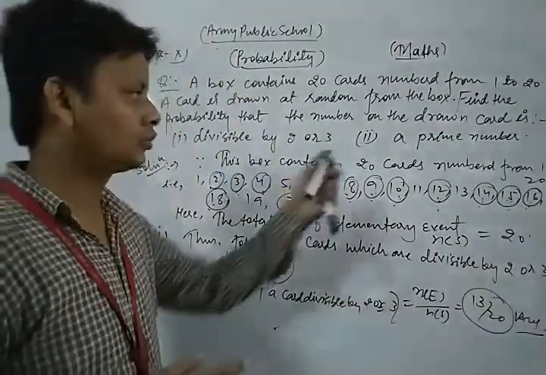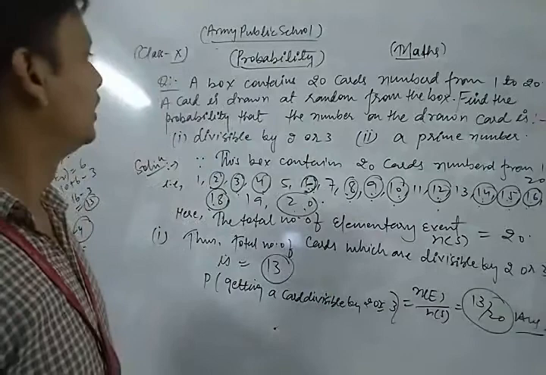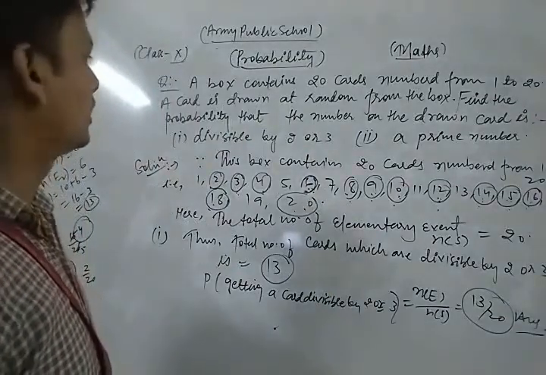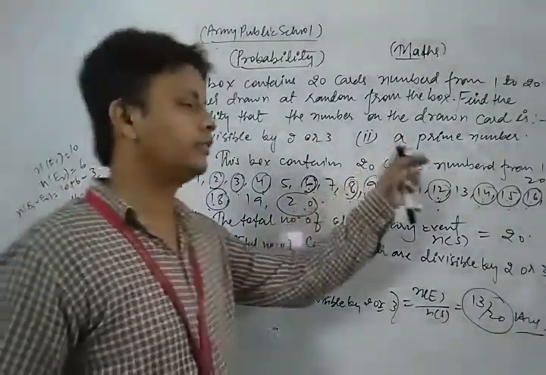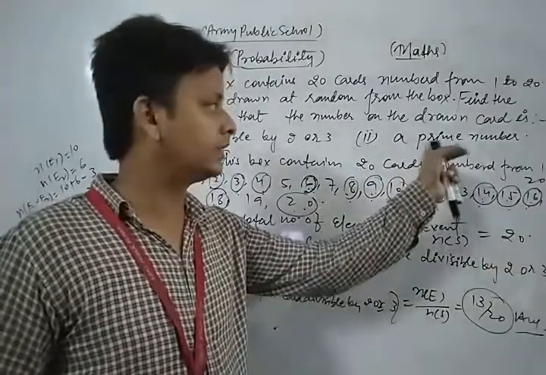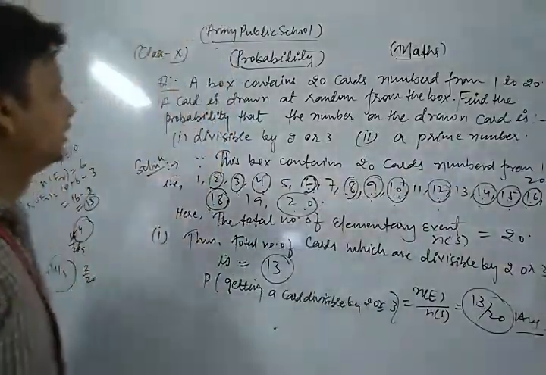Now similarly we take and solve the second part of this question. A card is drawn at random from the pack. Then we find the probability of getting a prime number. Okay. Now look.